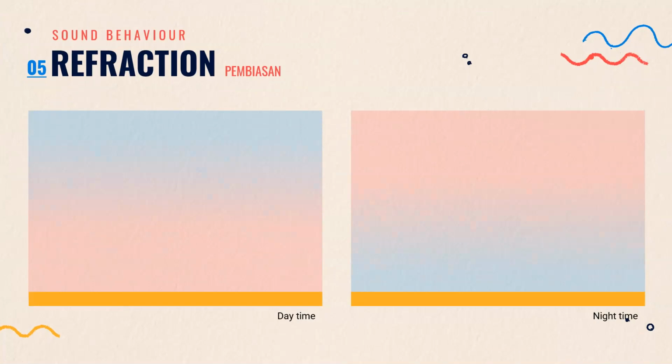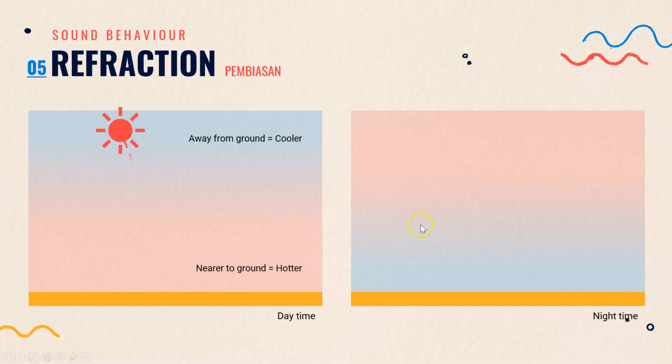Now during daytime, the sun heats up the Earth's surface, warming the air close to the ground. But during nighttime, when there's no sun, the ground cools quickly, which results in the air near the ground being cooler than air that is away from the ground.